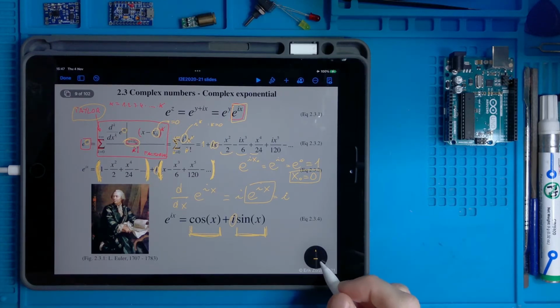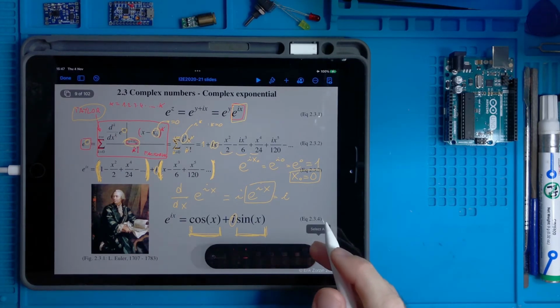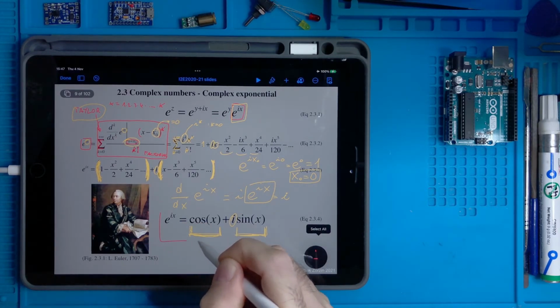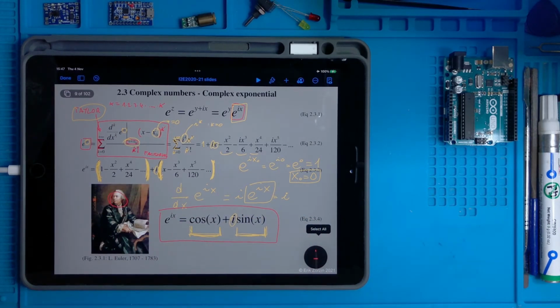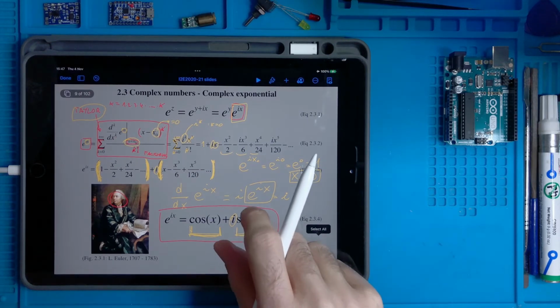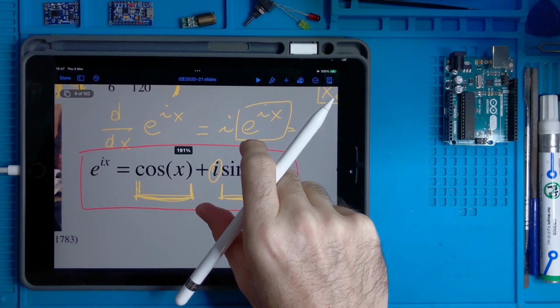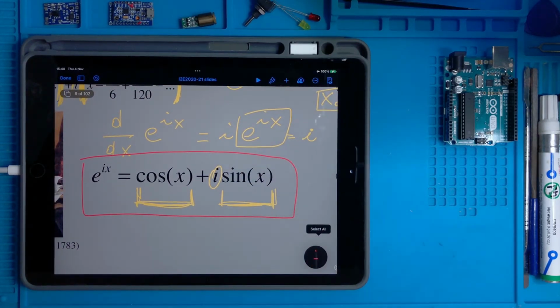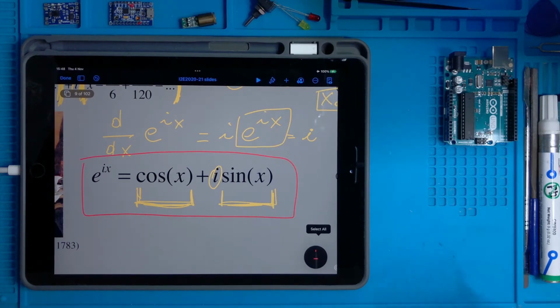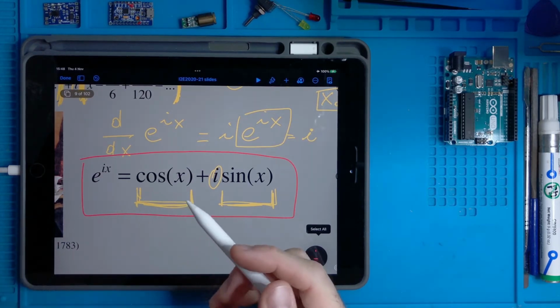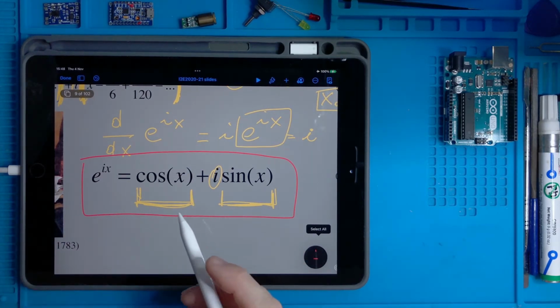So then we discover this formula, which is called the Euler formula. This is something that we will use in signal processing, in order to describe signals. It's an ingredient we need, it's not the only thing we need.